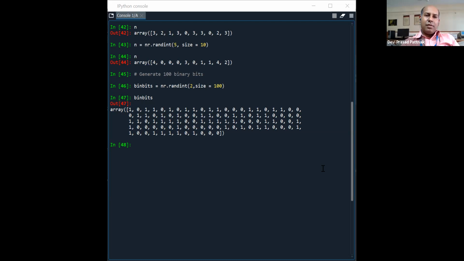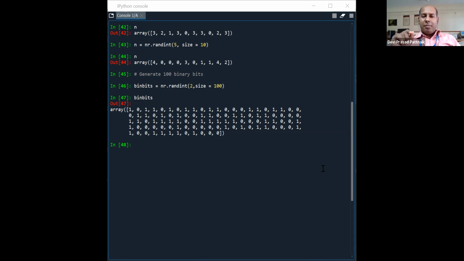So we have seen what commands as of now: how to declare the variables, how to convert SNR from dB scale to normal scale, how to make an array of all zeros, how to make an array of all ones, and how to generate random binary values of the given size. These things we have seen as of now.